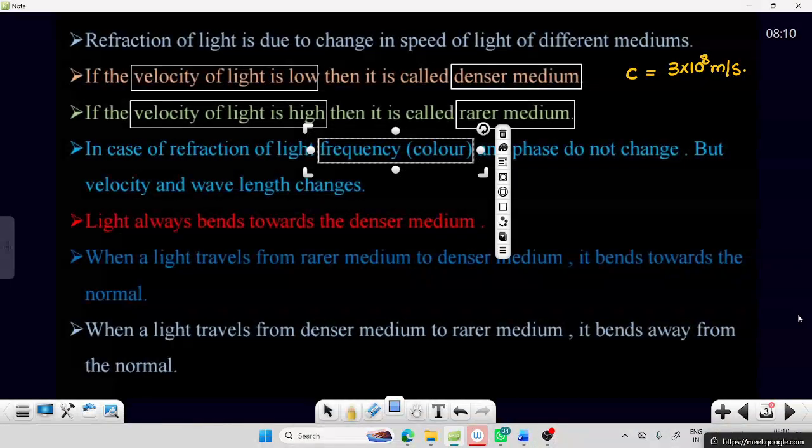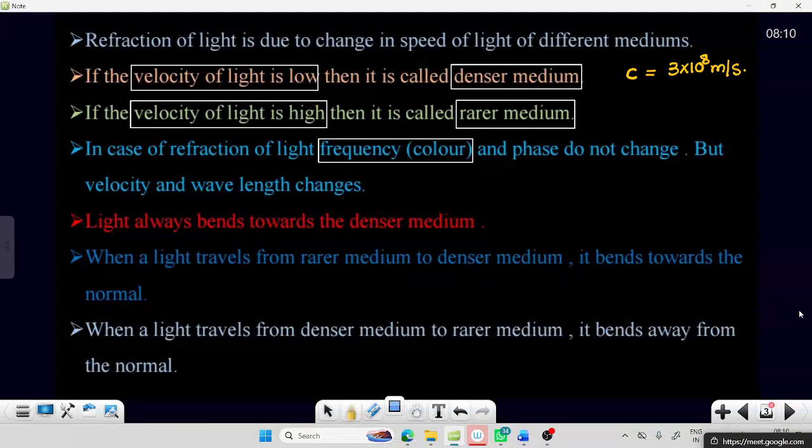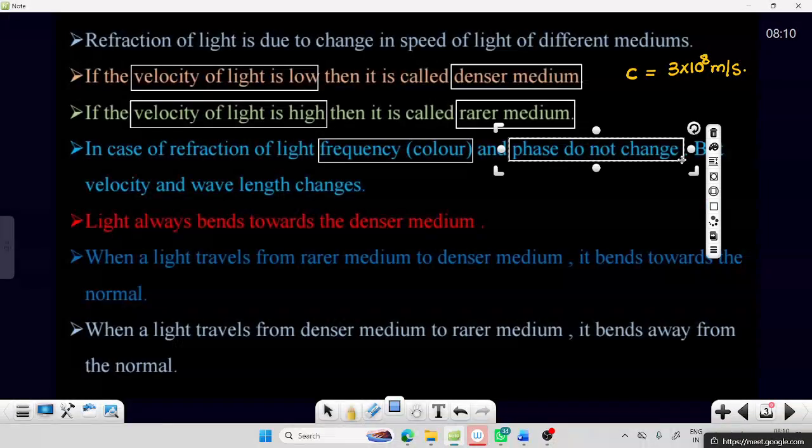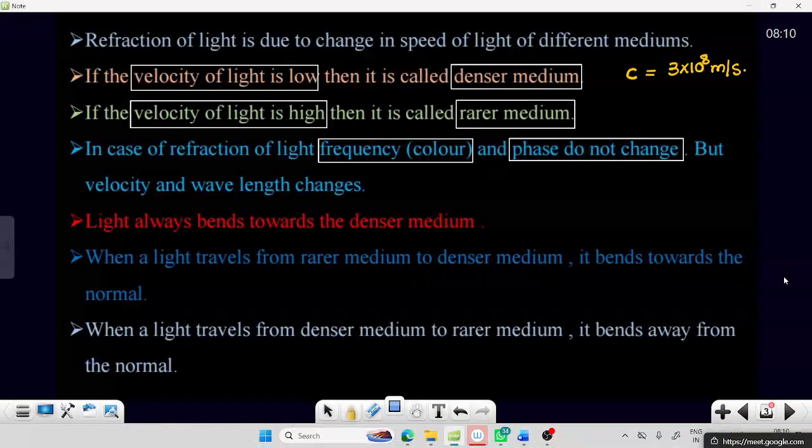Frequency of light remains the same, and phase also does not change. But wavelength changes, and velocity also changes.